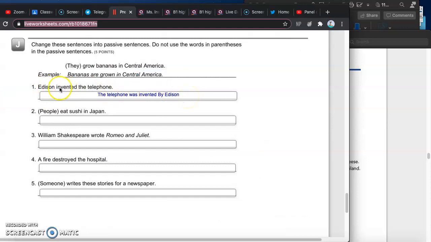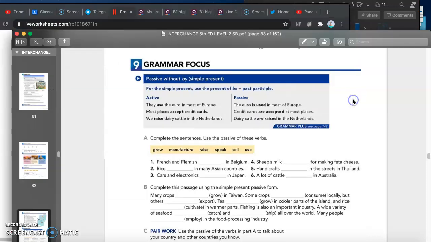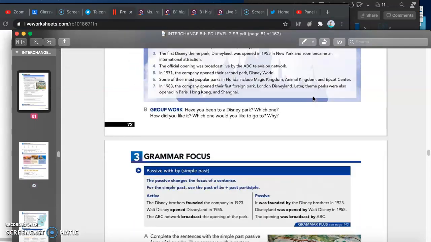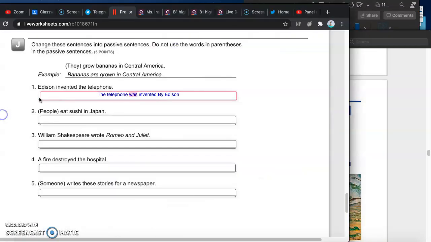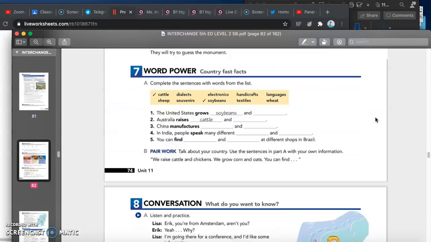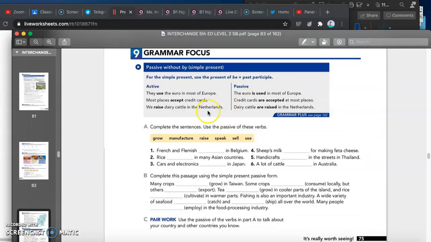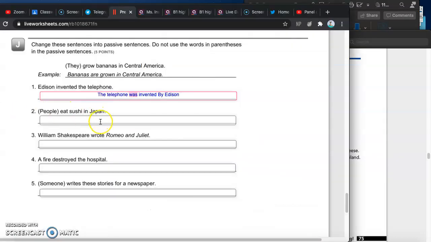In here we have sentences in the past. Edison invented the telephone. The telephone was invented by Edison, which is the first part of the grammar that shows that we are using the simple past of the verb to be. Then we have, for example, people (in parentheses) eat sushi in Japan. So we are using the simple present. So we will be saying sushi is eaten in Japan.